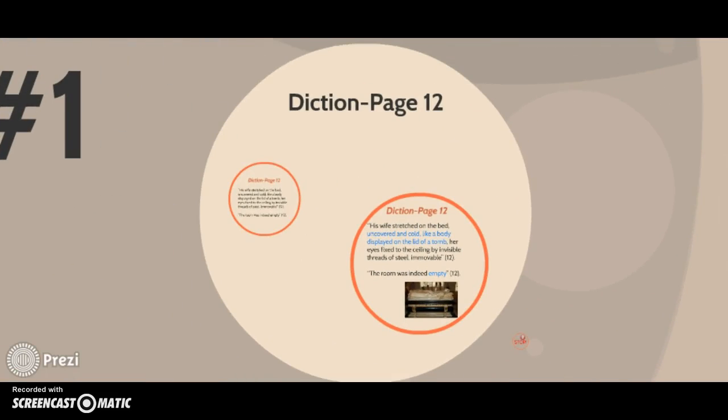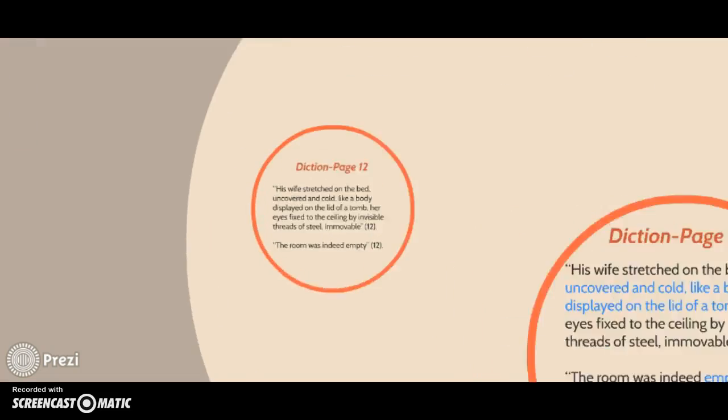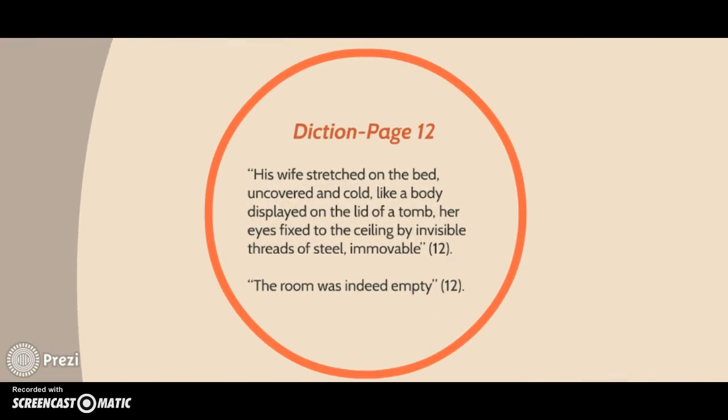Now let's look at another passage from the book. Let's look at page 12. His wife stretched on the bed, uncovered and cold, like a body displayed on the lid of a tomb, her eyes fixed to the ceiling by invisible threads of steel, immovable. The room was indeed empty.